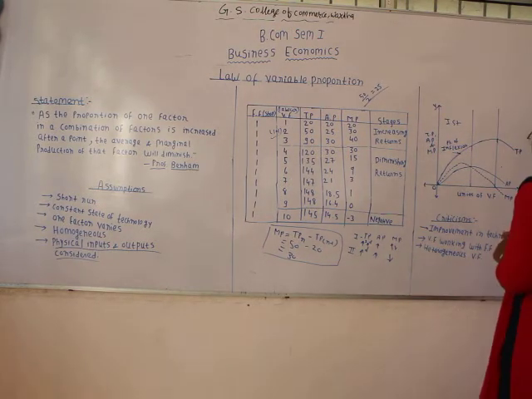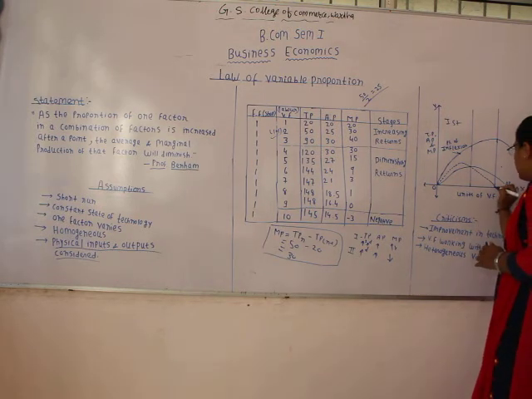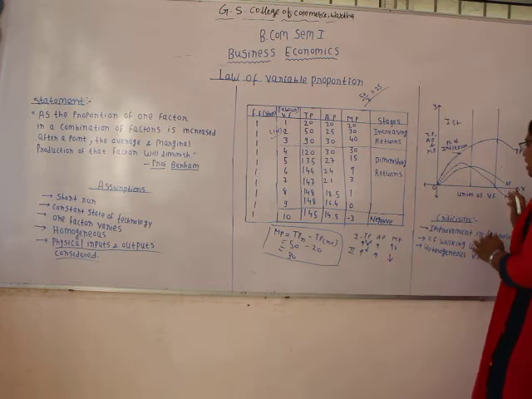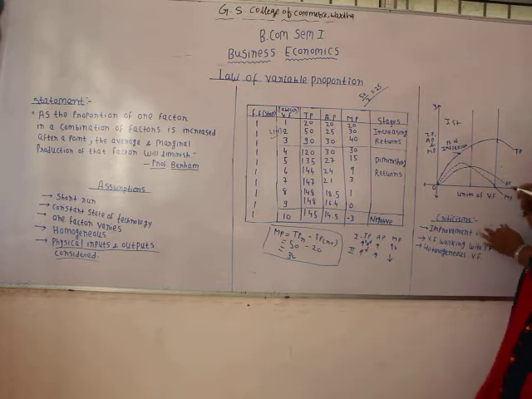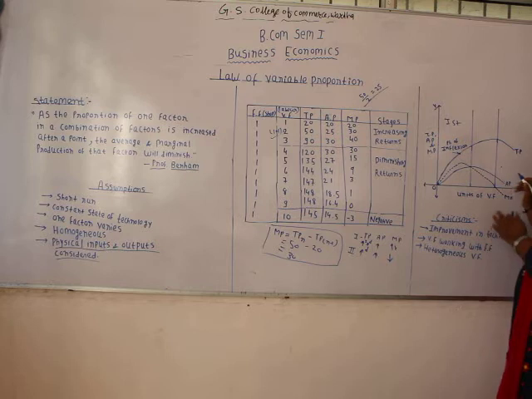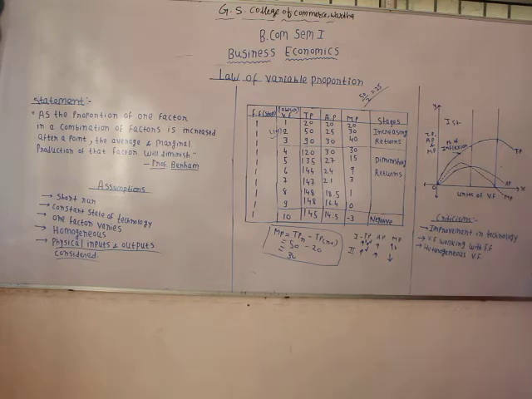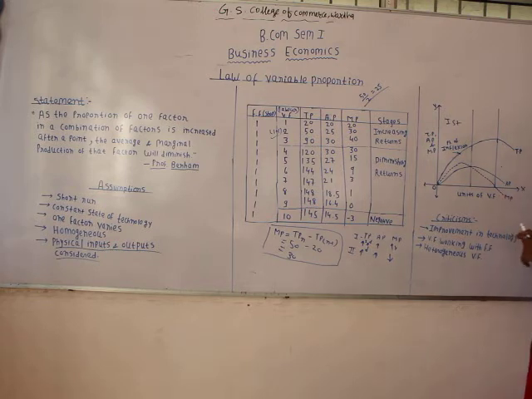The second stage ends where the marginal product becomes 0 and average product is still declining but still positive, and the total product reaches its maximum. So where does the second stage end? The second stage ends when the marginal product becomes 0 and total product reaches its maximum.